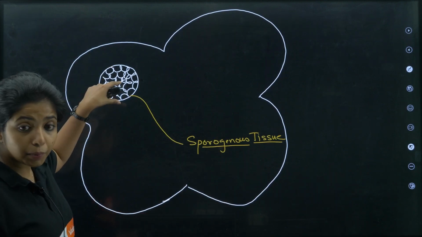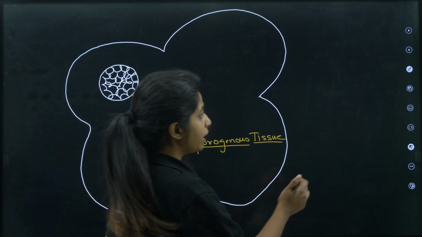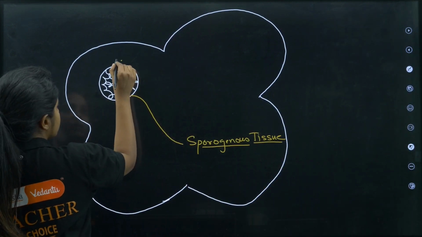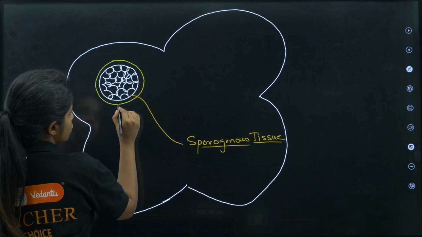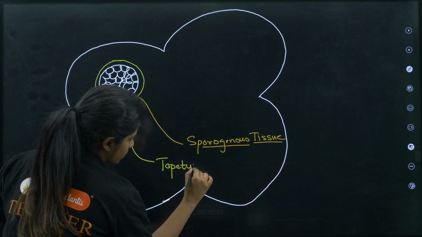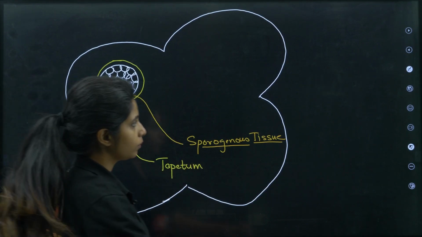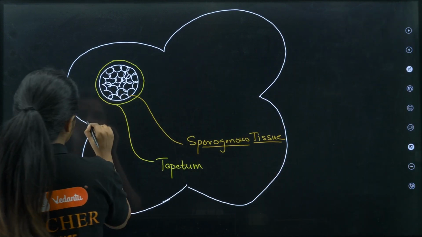Now, this is really important, so it has to be protected. It has to be nourished first of all, right? So, who provides the nourishment, my dear children? Nourishment is provided by the first layer up over here, which is known as tapetum. Okay, now going ahead, you have two external layers.